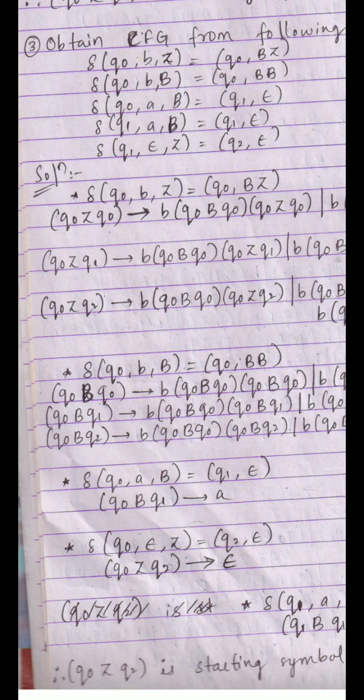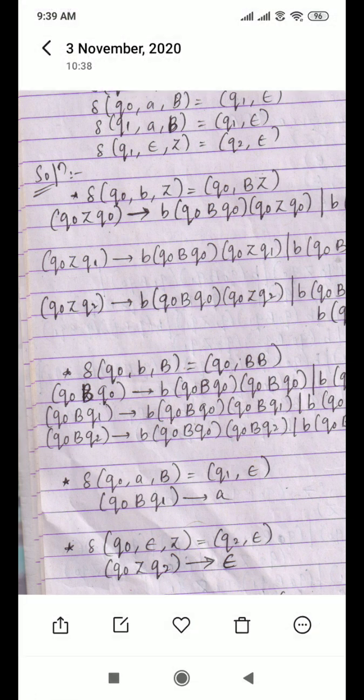See here, delta Q naught AB equal to Q1 epsilon. You need to write it in the triplet form: Q naught, the left hand side state, followed by stack symbol B, followed by the right hand side state Q1. This implies the input, which is A, should come onto the right side. Similarly, Q naught epsilon Z equal to Q2 epsilon. How can you write it? Q naught Z Q2 implies epsilon.